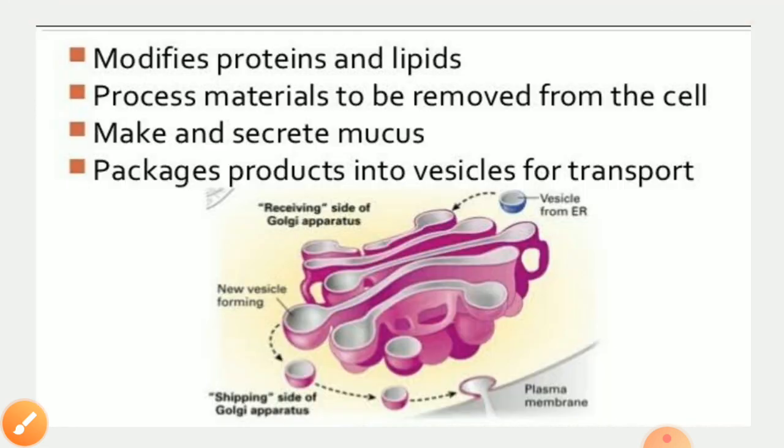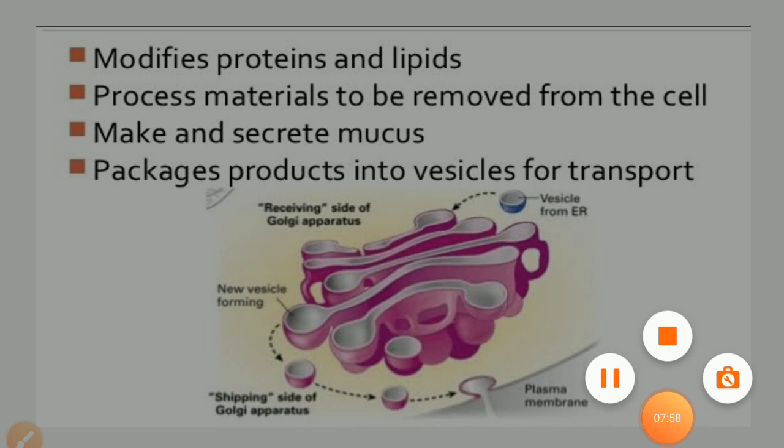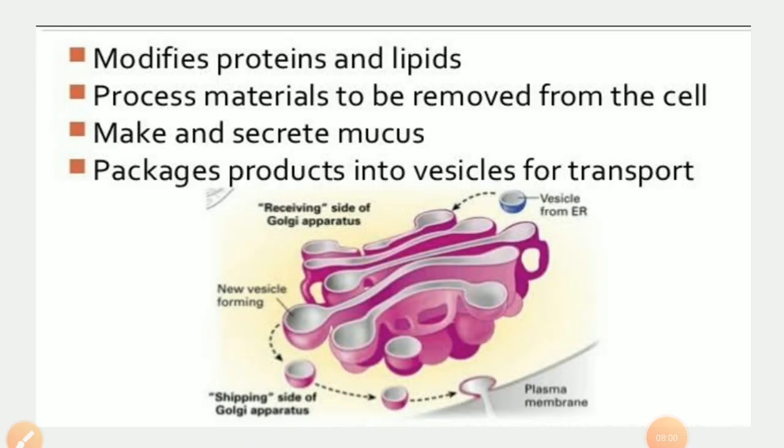Now about the functions of the Golgi apparatus. Golgi apparatus helps in the secretion. It is the main function of the Golgi complex. Now the material synthesized near the endoplasmic reticulum is packaged and dispatched to various targets inside and outside the cell through Golgi apparatus. Golgi apparatus exhibits the storage, modification and packaging of products in vesicles.